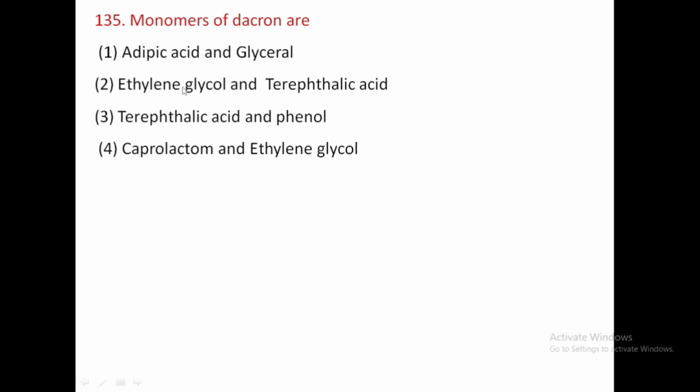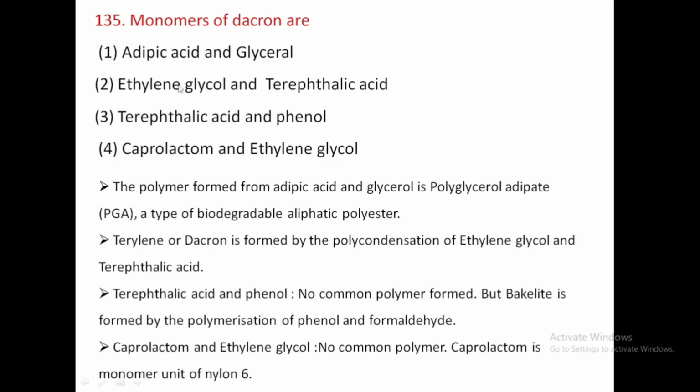For the formation of polyester, we need dicarboxylic acids and diols to undergo condensation to form the polyesters.